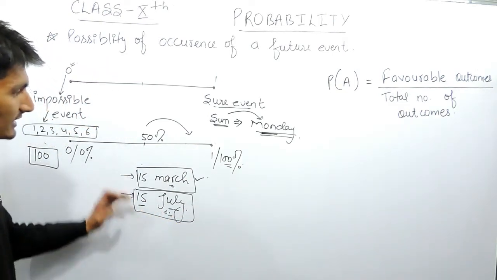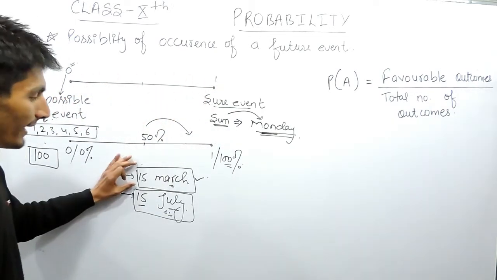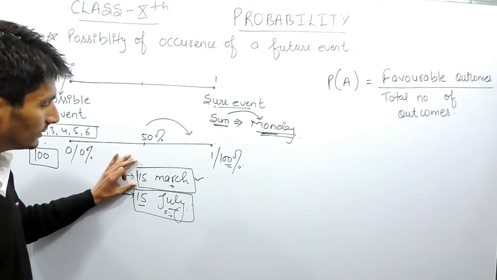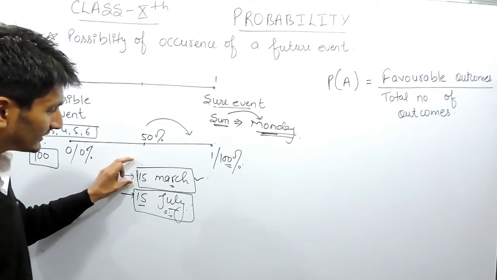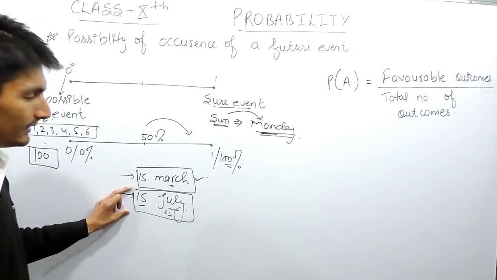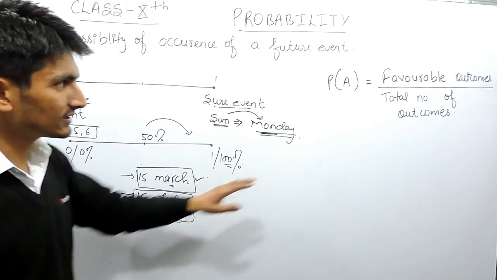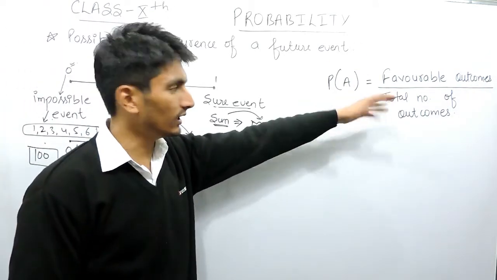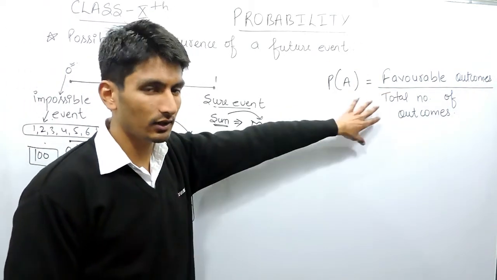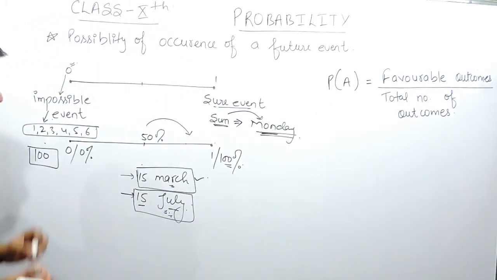So this is the case when the possibility lies between 0 and 1, and by this you can say that this is having less probability and this is having more probability. How this is calculated, this is the formula, but we are going to discuss it in the next video. Here we are only discussing probability.